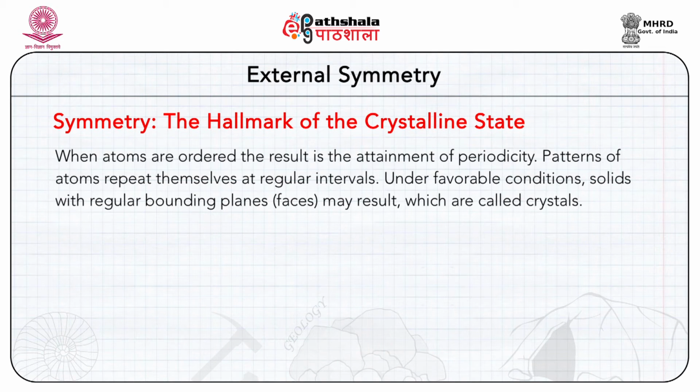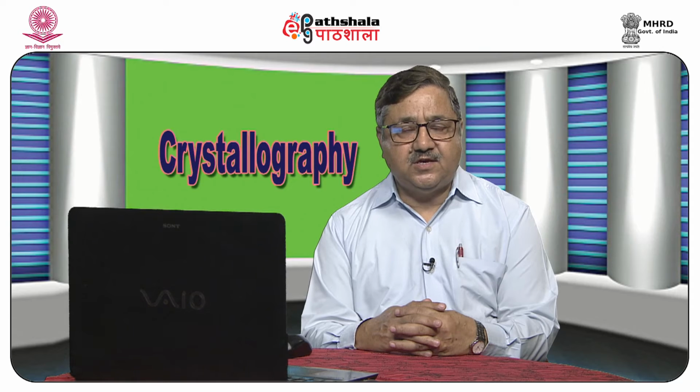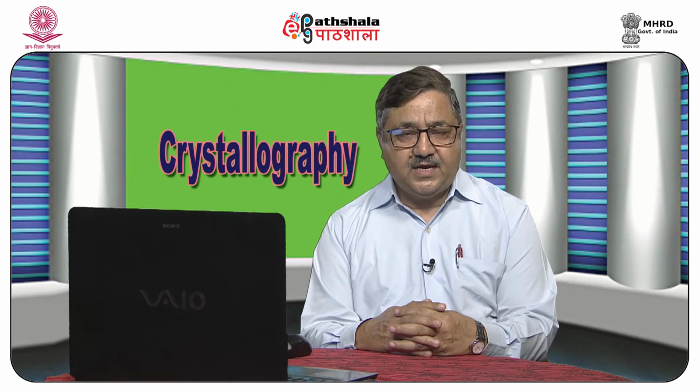When atoms are ordered, the result is the attainment of periodicity. Patterns of atoms repeat themselves at regular intervals. Under favorable conditions, solids with regular bounding planes or faces may result. These are called crystals. The periodicity of faces, edges and corners reflects the internal regular arrangement of atoms in the crystal. This periodicity imparts to the crystal what is known as symmetry. In this case, we are referring to the visible external symmetry of a crystalline substance.